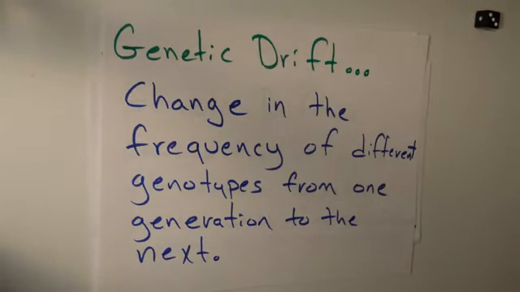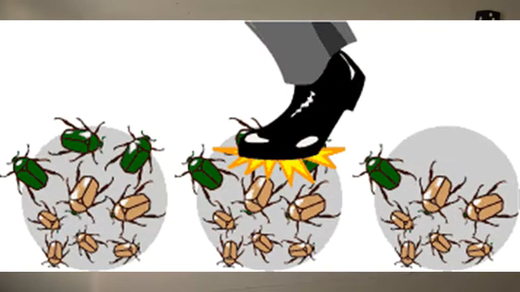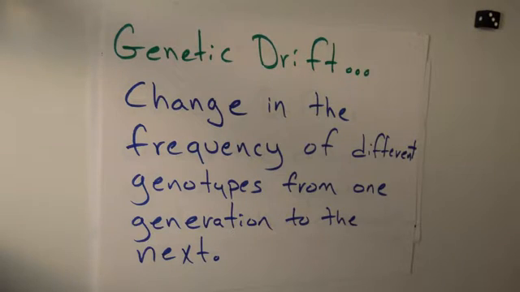Today we're going to be talking about genetic drift. Genetic drift is defined as change in the frequency of different genotypes from one generation to the next. So the genetic code that you see in one generation does change from one generation to the next. And over several generations, you start to see a distinct difference from the original ancestor to the modern day organism.